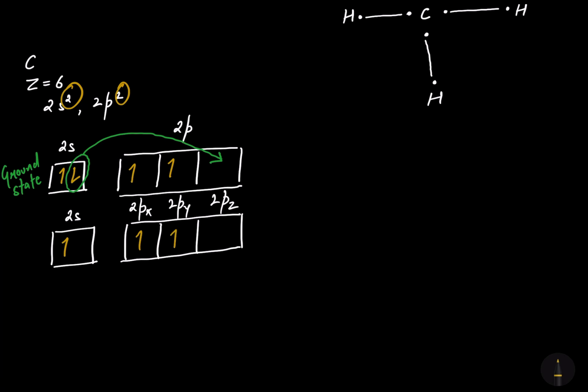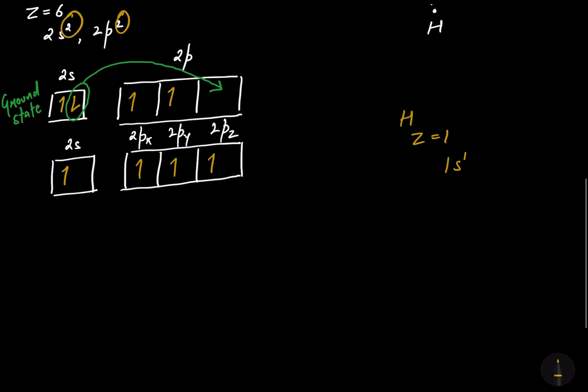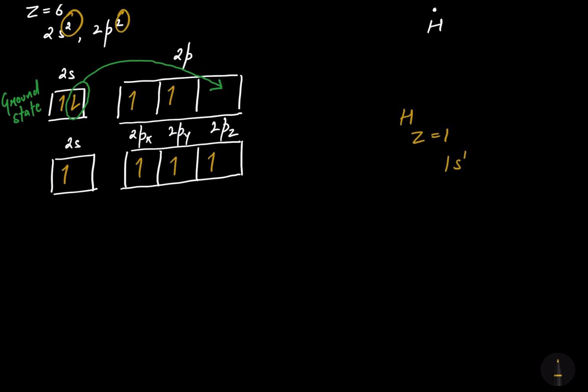So we got total of 4 unpaired electrons to make the bond with 1s orbital of the hydrogen, because hydrogen, let's talk about hydrogen. The atomic number of hydrogen is 1, so its valence shell configuration is 1s1. So that means hydrogen is going to overlap his 1s orbital with 2s, 2px, 2py and 2pz orbitals of carbon. So let's talk about it.